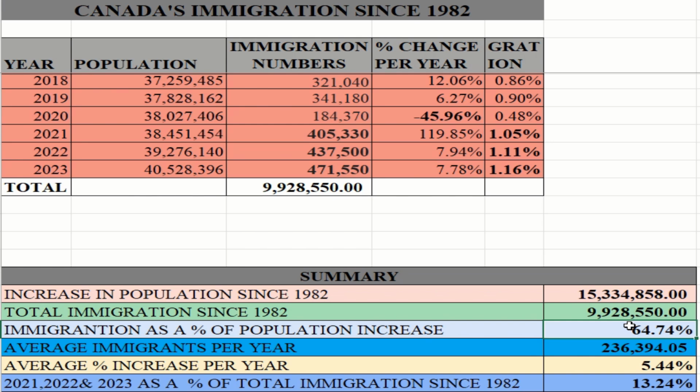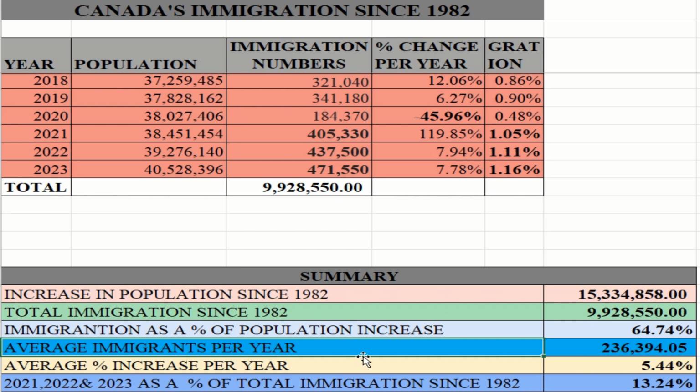So the number of immigrants that contributed to Canada's population growth is somewhere in the 64.74 region, plus or minus, give or take, based on your estimation. All right, so let's continue.